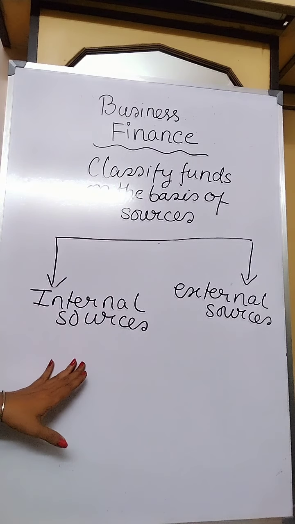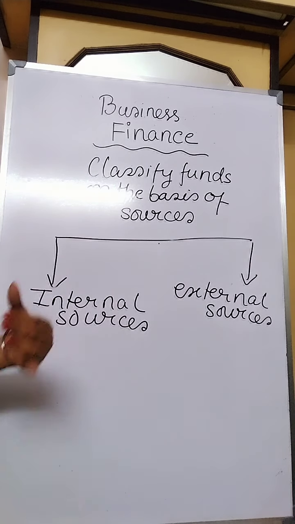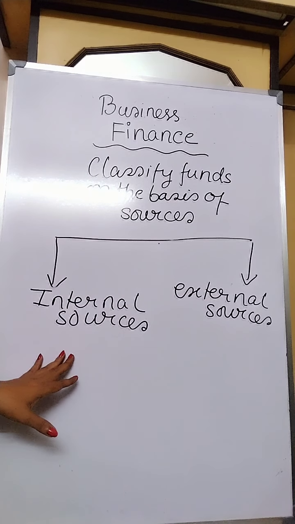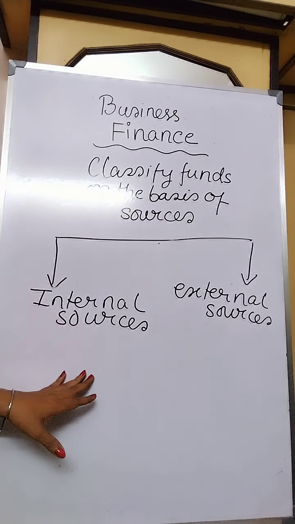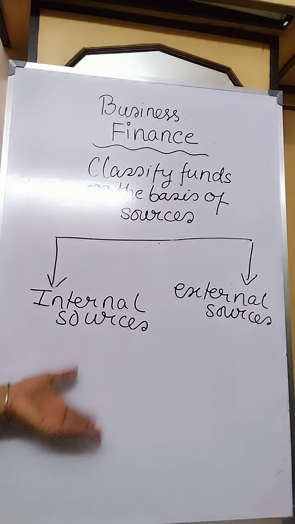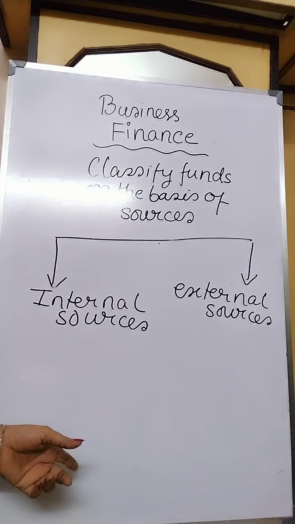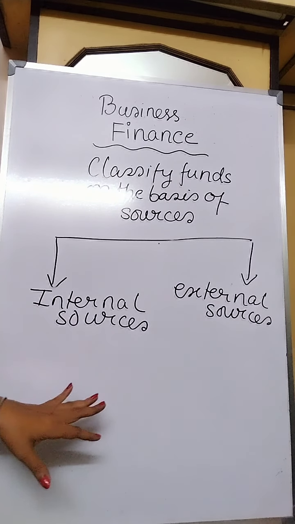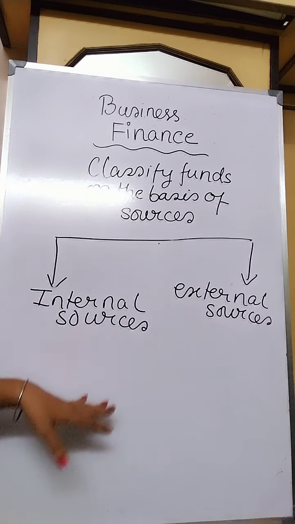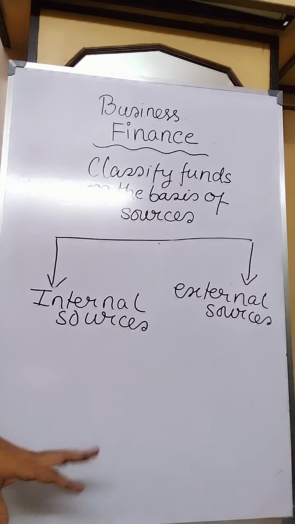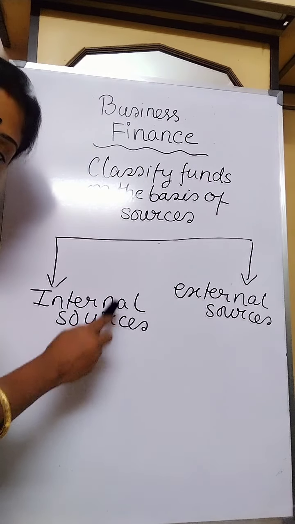The sources of funds which are generated by the business itself are known as internal sources of funds. For example, collection of receivables, disposal of surplus stocks, ploughing back of own profit, which is called retained earnings. These are only limited sources of business finance, and the requirement of finance is fulfilled by these internal sources only.